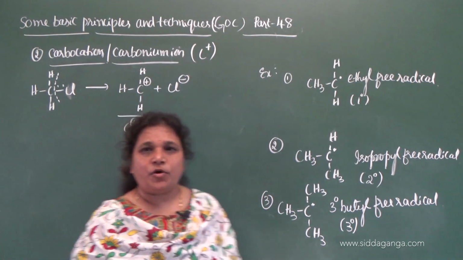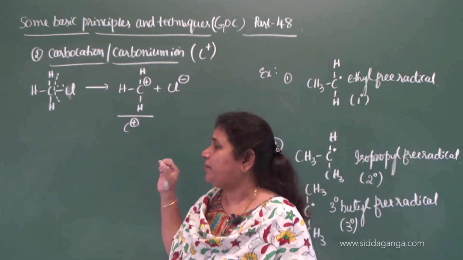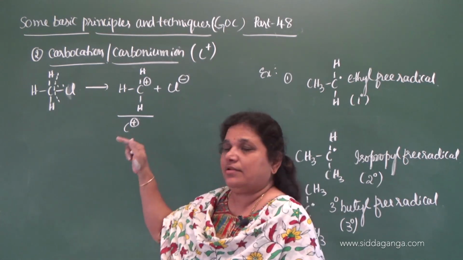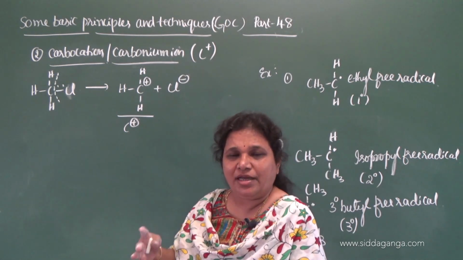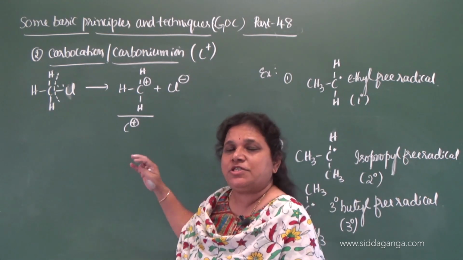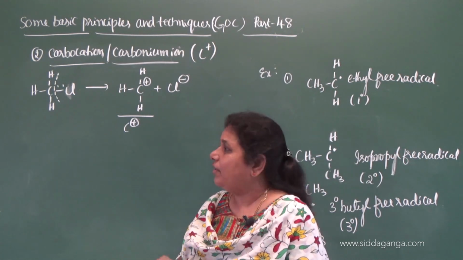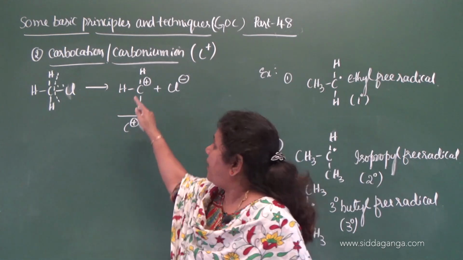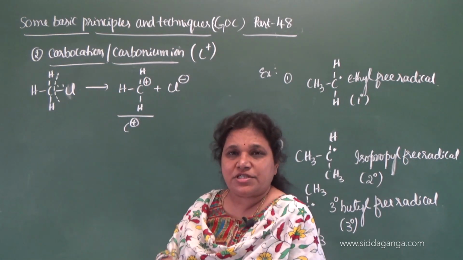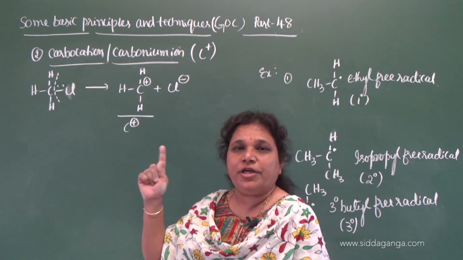Why is it called carbocation? Because carbon is containing positive charge. During the bond cleavage, the loss of electrons takes place for the carbon because of heterolytic cleavage. Then how to define this? A chemical species which is formed by the heterolytic cleavage of a covalent bond where the carbon contains positive charge, and they are nothing but carbocation or the carbonium ion.